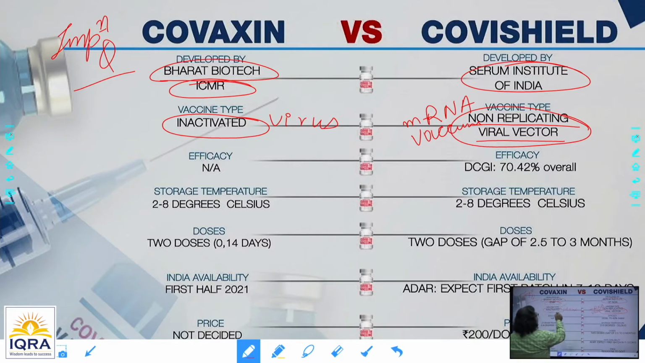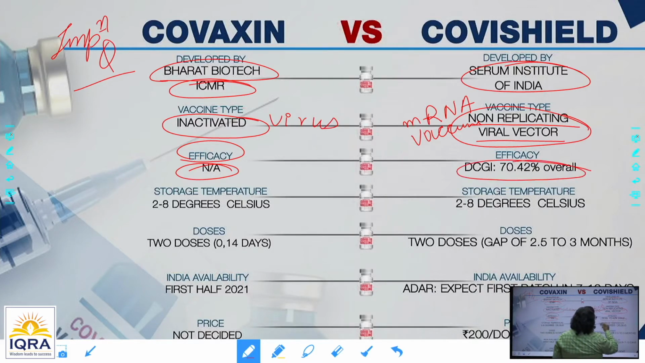Whereas here it's an inactivated, dead virus with the surface antigen, which will be recognized by the immune system to make antibodies. That is in the Bharat Biotech based Covaxin. Now here, efficacy is not applicable. As I said, data has not been made public, but some part of the efficacy has been: DCGI has given 70.42% on 1600 individuals from a number of cities in India.